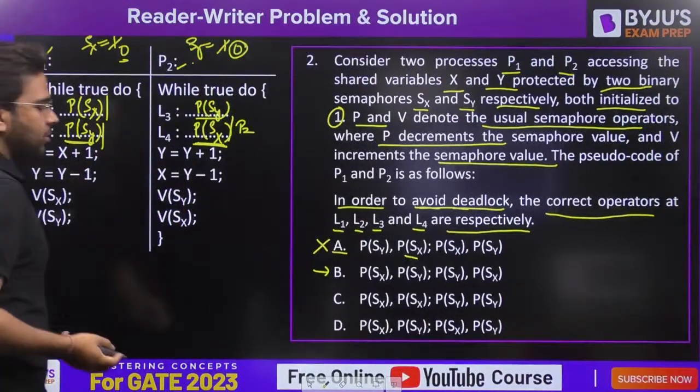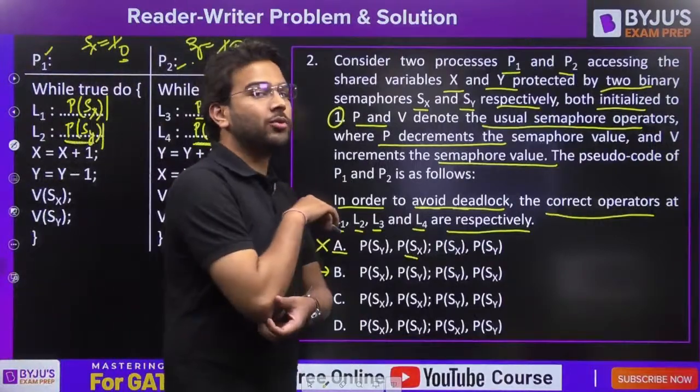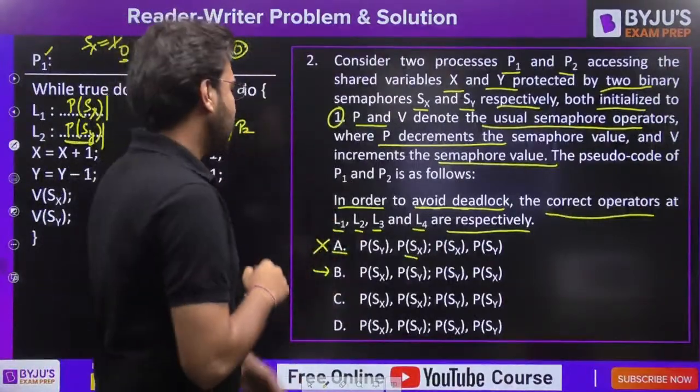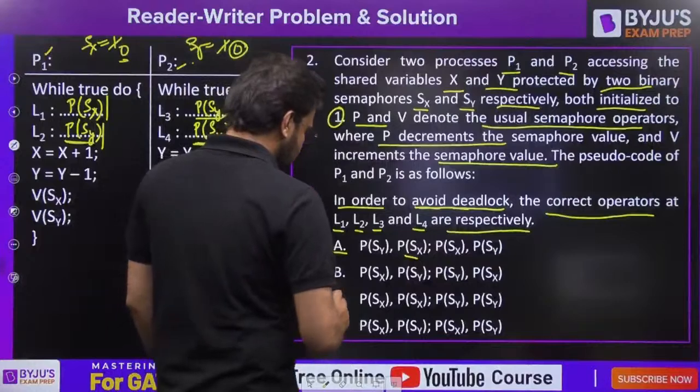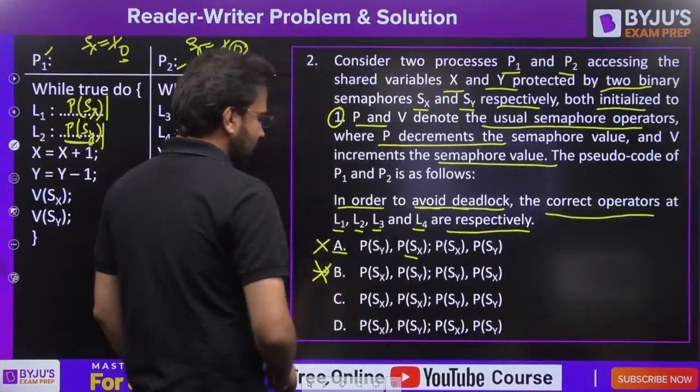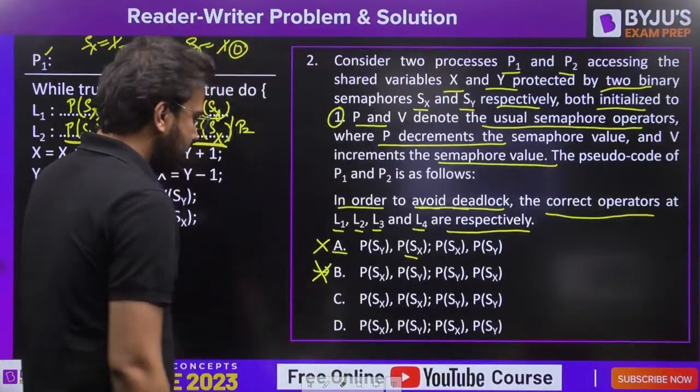That means in this case also none of the processes is able to make progress. So deadlock is definitely a possibility here. So option B is also incorrect here.